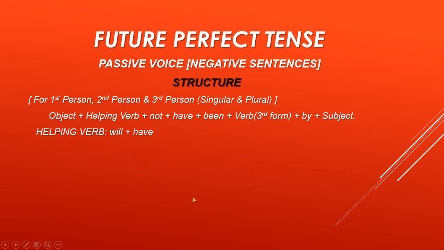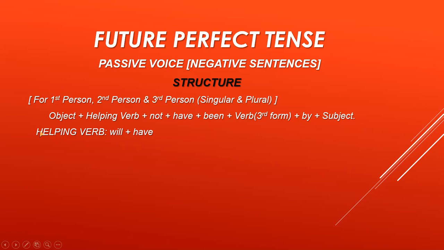Now I am showing you the passive voice negative sentences structure, where we are doing the future perfect tense. Remember that, keep it in mind that when the future word comes, it means in the helping verb, we are using will plus something or simply will. Now there is only one structure.